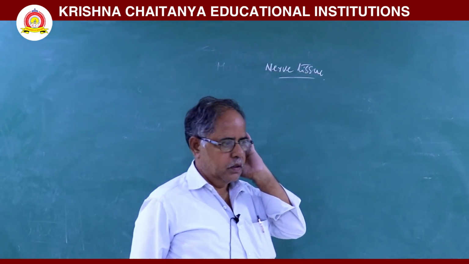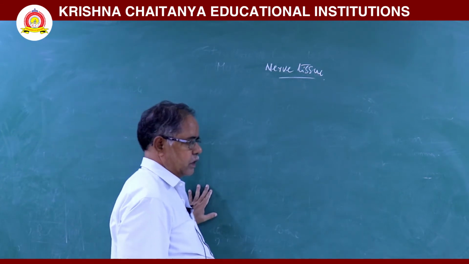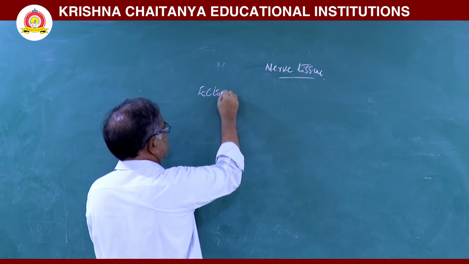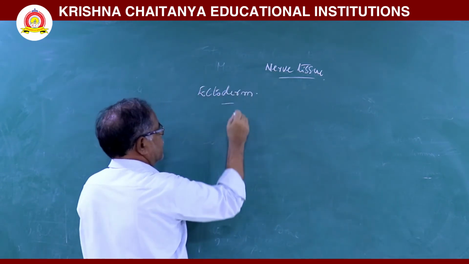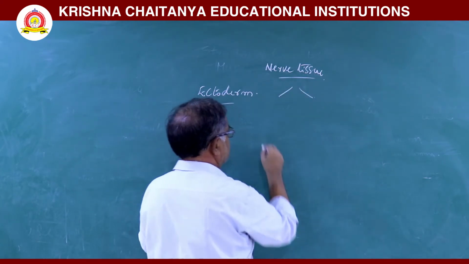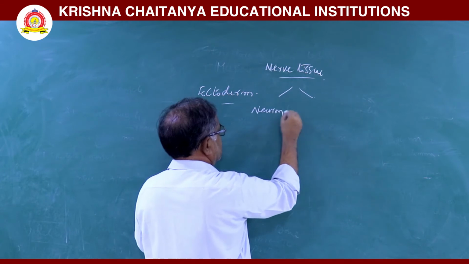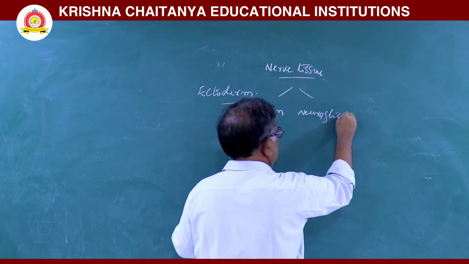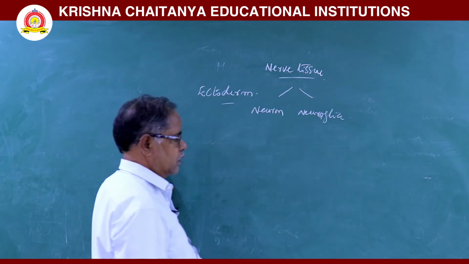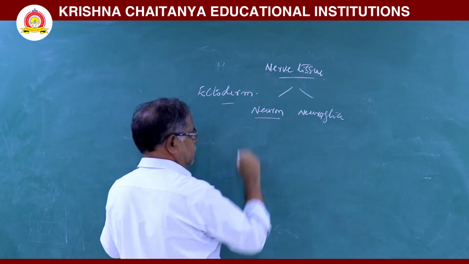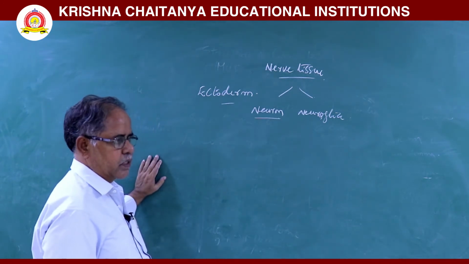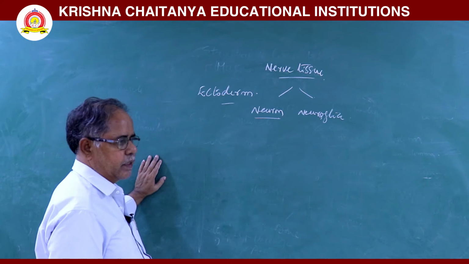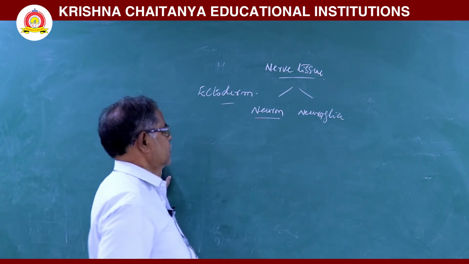Nerve tissue. This nerve tissue originates from ectoderm. In nerve tissue, two main parts are there. One is the neuron and the other is neuroglia. First, the neuron. The neuron is the structural and functional unit of the nervous tissue. This is an electrically excitable part.